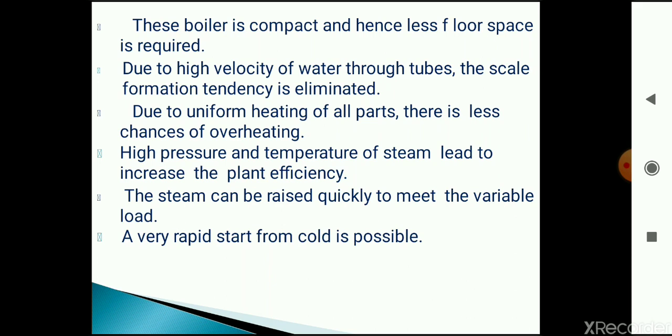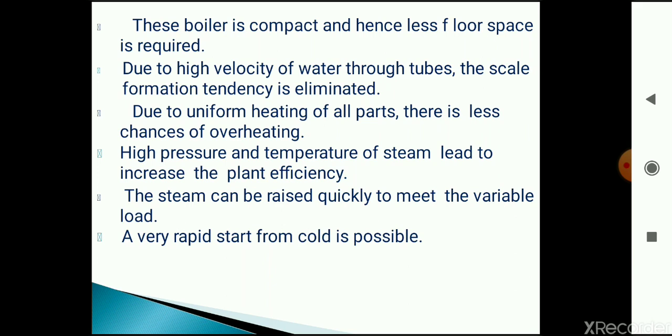Then steam can be raised quickly to meet variable load. This boiler has this ability, so we can achieve variable loads on the power plant. They are easy to operate at high pressure, and easy to operate with minimum requirements also.